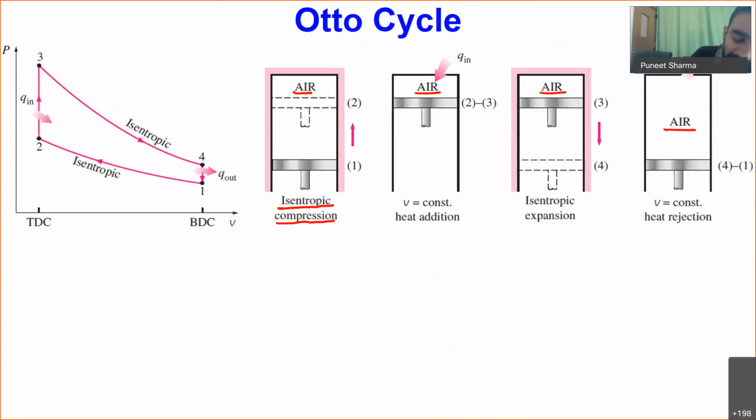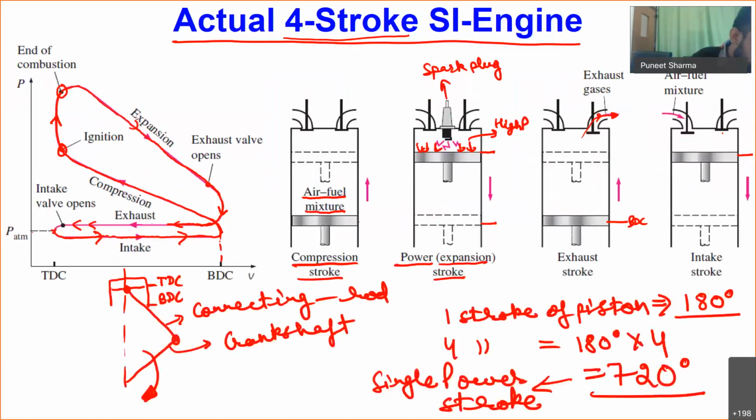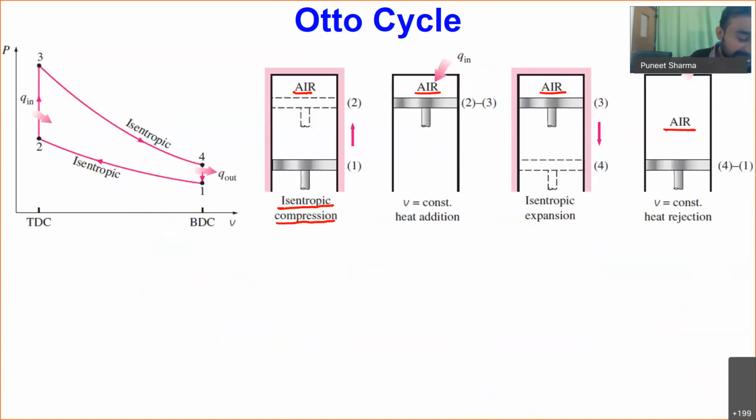Okay. Then what I will be doing after that, you see over here in our actual cycle, we were having ignition of the fuel, and this ignition of the fuel was almost at constant volume condition. So I told you in our actual cycle, if I take an SI engine, it can be approximated by a constant volume process, because the majority of the combustion will be taking place when the piston is close to the top dead center. So that's why I can consider my 2 to 3 process as nothing but a process at which volume is constant, and we are adding some Qn amount of heat which is equivalent to the heat supplied by the fuel.